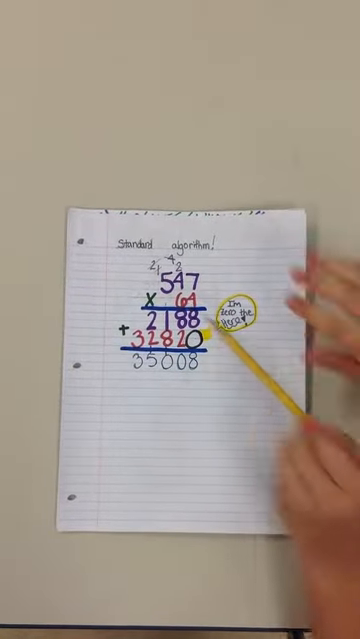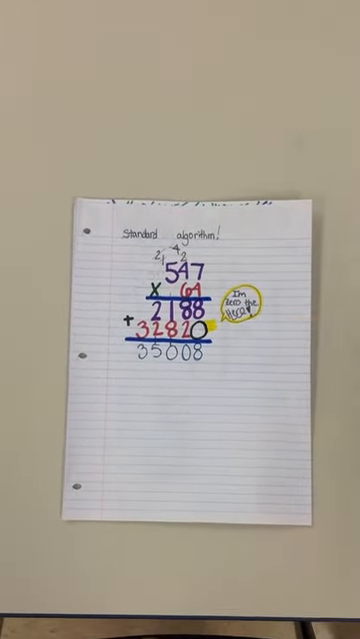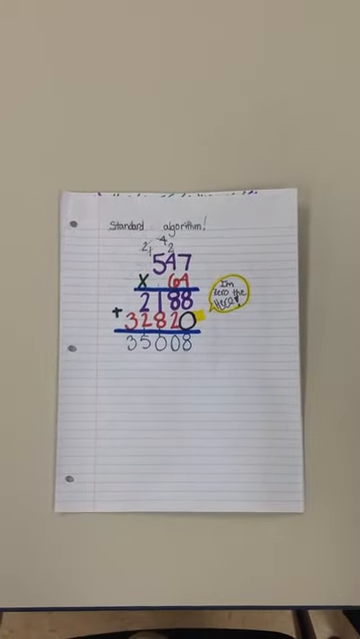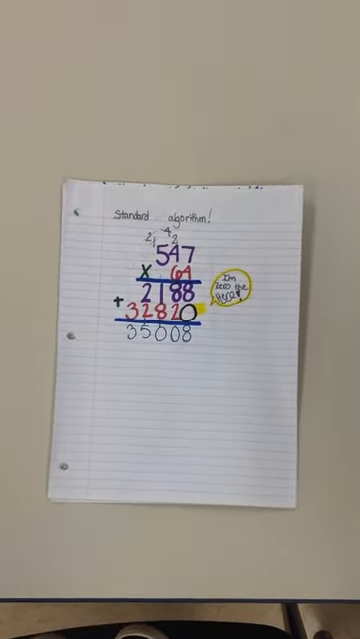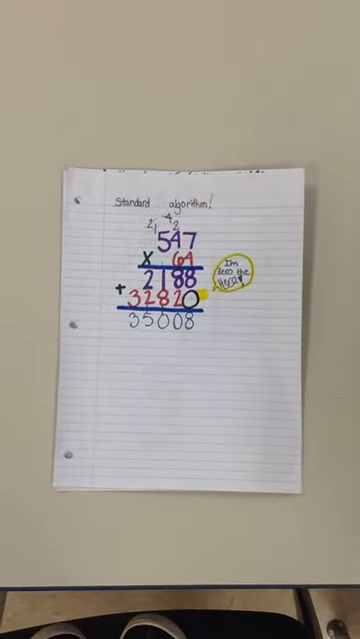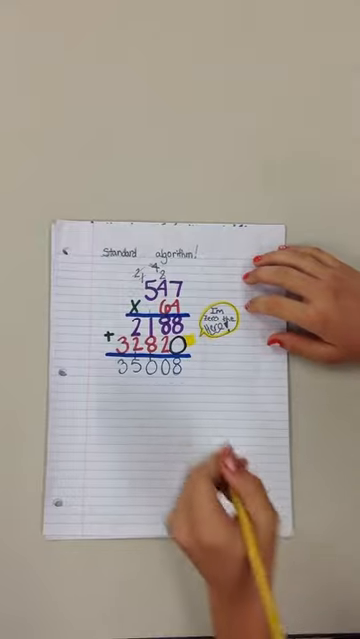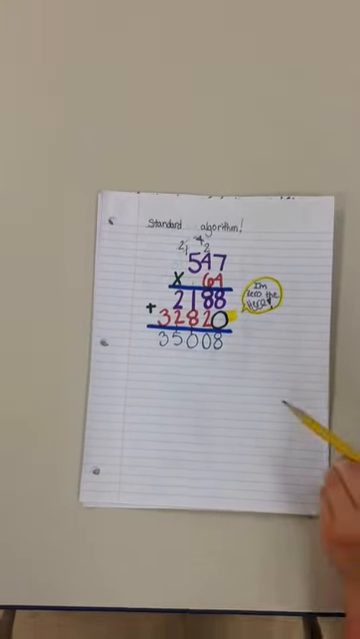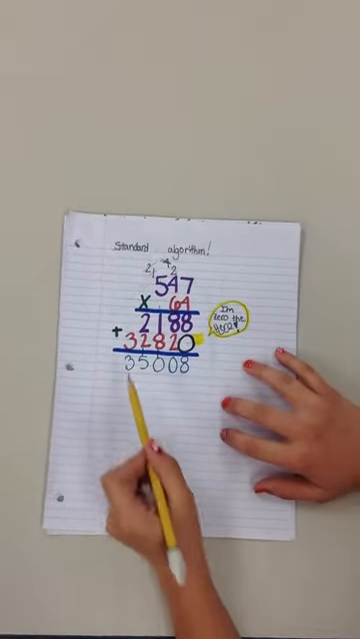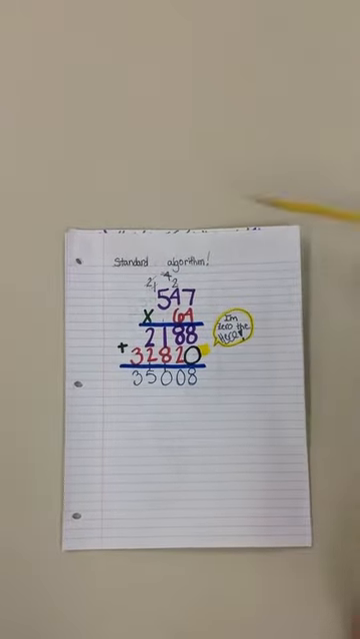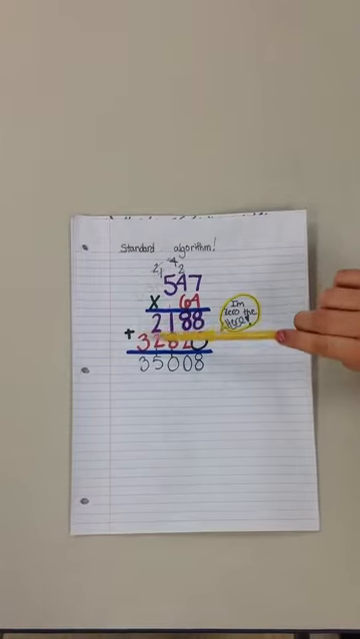And then we do 6 times 7, which is 42. We put our 2 down here, we carry our 4. And then we do 6 times 4, which is 24, plus that 4 is 28. So we put 28 right here. And then we do 6 times 5, which is 30, plus 2 is 32.